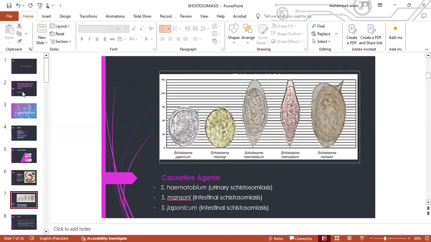Now, there are different causative agents which cause schistosomiasis. Number one is Schistosoma haematobium, which causes urinary schistosomiasis. Number two is Schistosoma mansoni, which causes intestinal schistosomiasis. And number three is Schistosoma japonicum, which causes intestinal schistosomiasis. These are the eggs of different species of Schistosoma. They can be identified on the basis of differences in morphology in their eggs.